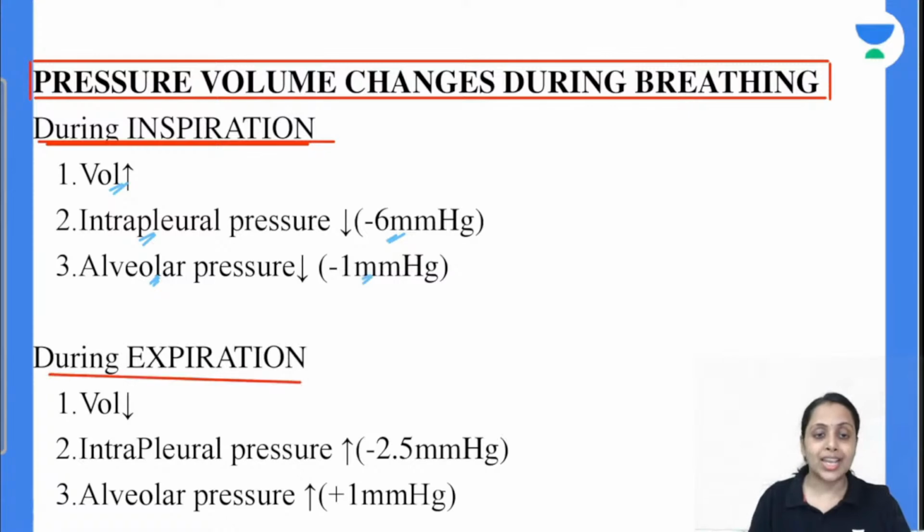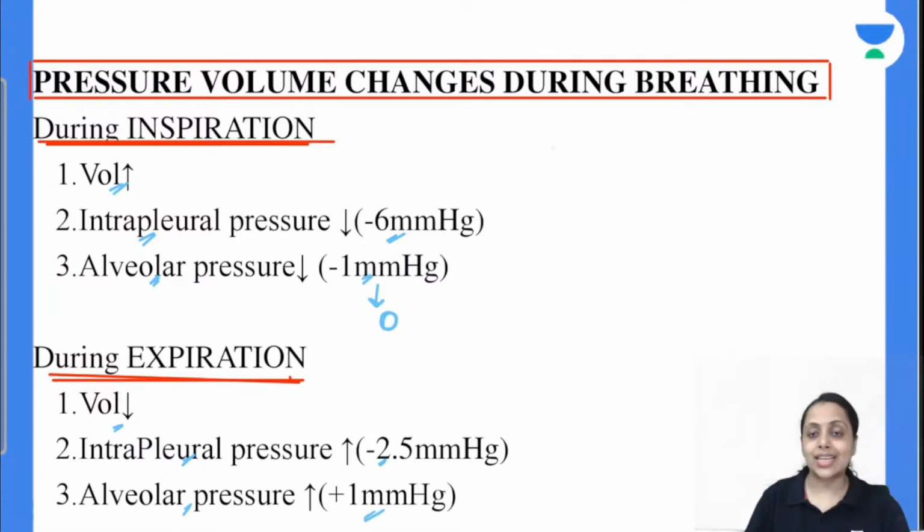Now during expiration क्या होगा? Volume in the lung is going to decrease, so since volume is decreased pressure is going to increase, so both intrapleural as well as alveolar pressure is going to increase. So intrapleural pressure -6 से हमारा पहुंच जाता है -2.5 mm of Hg. Alveolar pressure from -1 से ये again 0 आ जाता है at the end of inspiration. ठीक है, और from 0 it reaches to +1 mm of Hg. Is this clear with everybody?